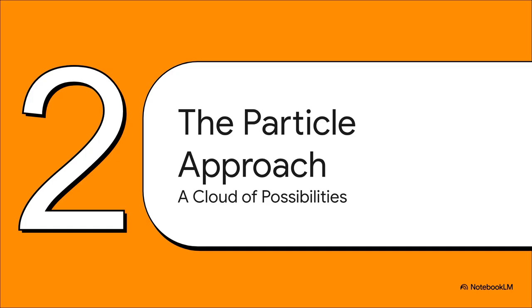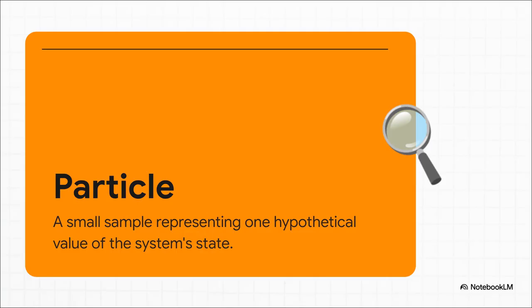Well, this brings us to the wonderfully elegant idea behind the particle filter. The basic building block here is something called a particle. And a particle is just about the simplest thing you can imagine. It's just one hypothesis. Think of it as one possible guess. So going back to our traffic example, one particle might guess, I think there are 21 cars. Another one might guess, nope, I think there are 35. It's just a single possibility.